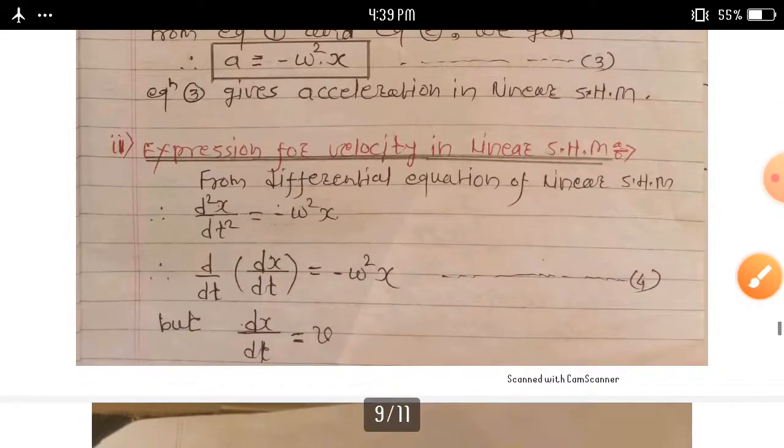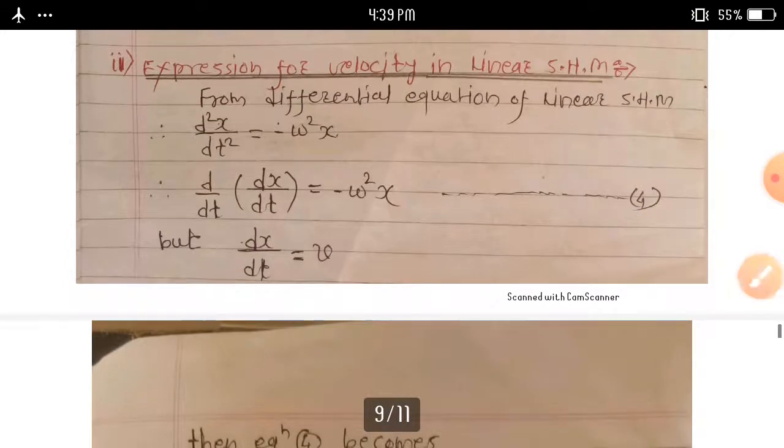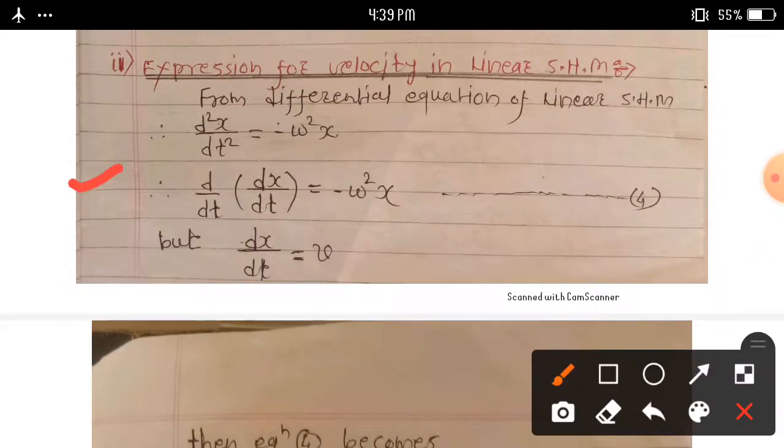Then we find the expression for velocity in a linear SHM. From the differential equation of a linear SHM, d square x upon dt square is equal to minus omega square x. We can write d upon dt into dx upon dt is equal to minus omega square x. Consider equation number 4. By definition, velocity v is equal to dx upon dt, the rate of change of displacement with respect to time.